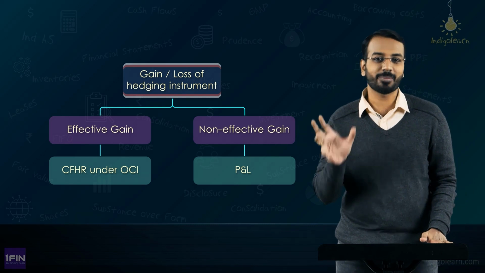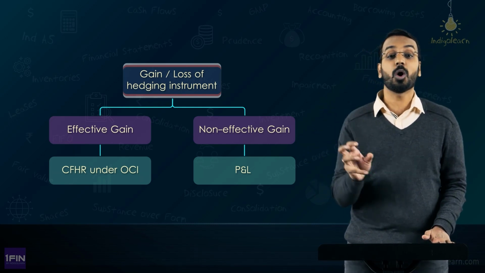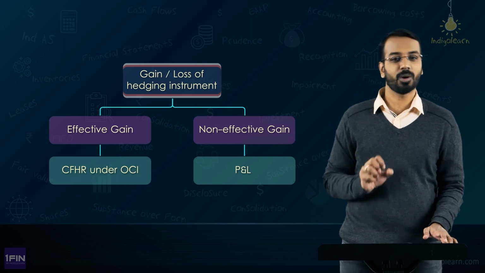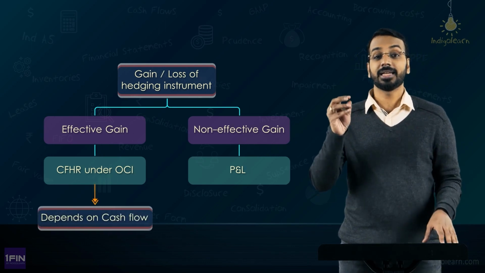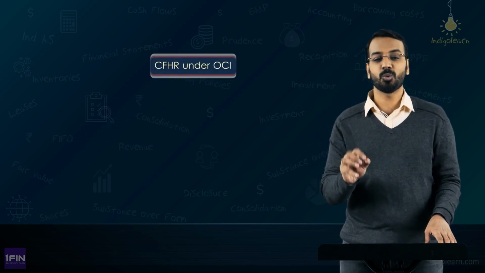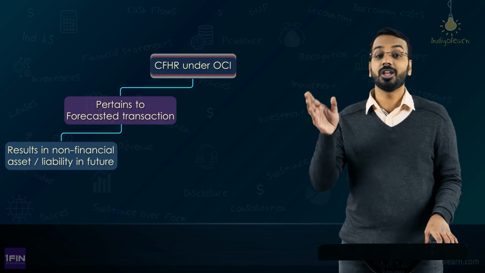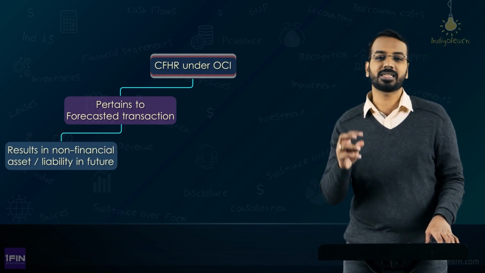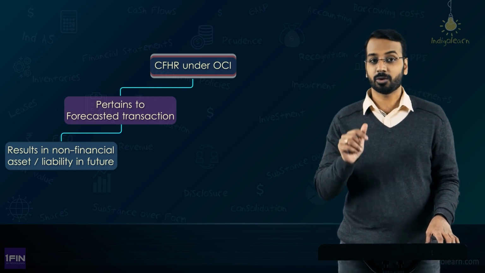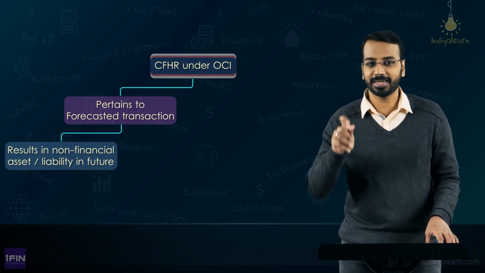What about this OCI balance? What happens to this OCI balance? For this, we need to understand what is the type of cash flow hedge you are looking at. So, the standard has different prescriptions. The first one says that if this OCI balance pertains to a forecasted transaction and that in turn becomes a non-financial asset or a non-financial liability in the future. That is, let us say you have forecasted a purchase of inventory. Now, when you have forecasted a purchase of inventory, subsequently we will have a non-financial asset in the books.